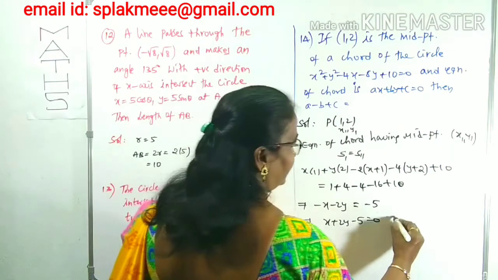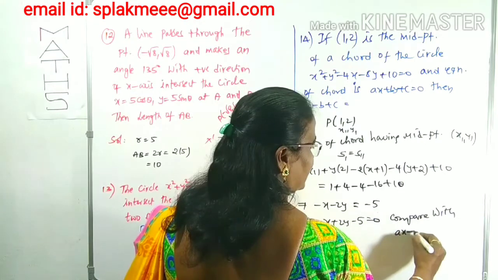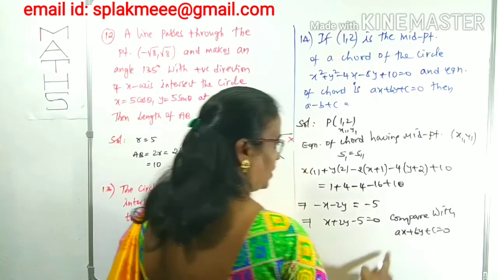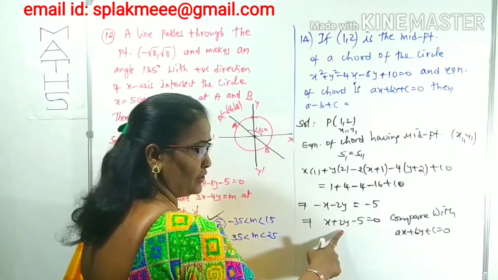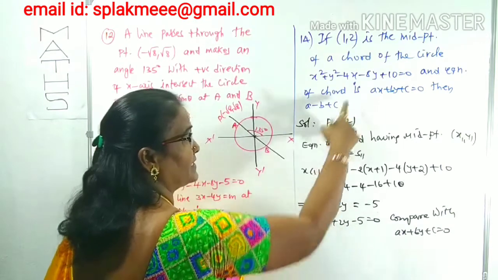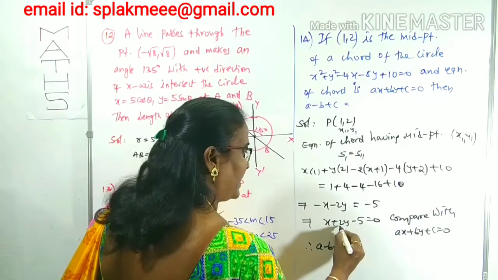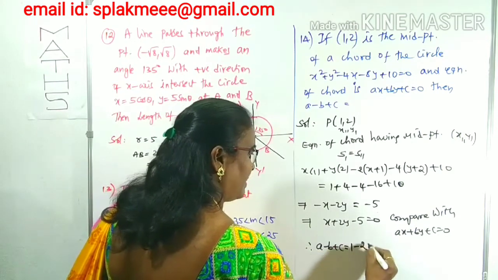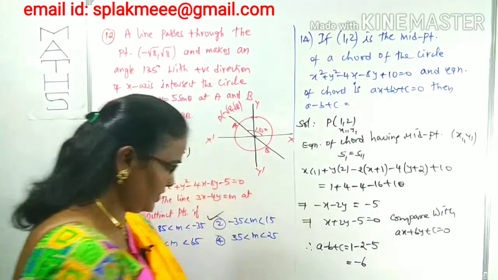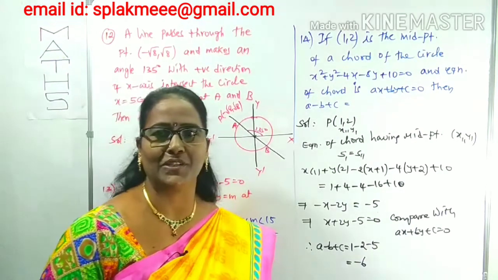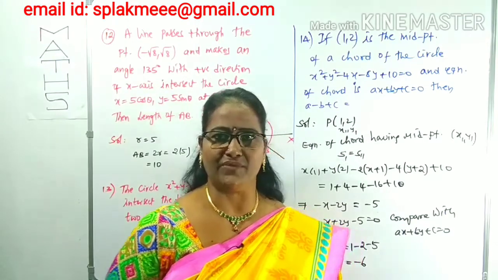Compare this with the given line ax plus by plus c equals 0. What is a? a is the x coefficient, 1. b is the y coefficient, 2. c is the constant, minus 5. What is being asked? a minus b plus c: a is 1, b is 2 with a minus, c is minus 5. So 1 minus 7 is minus 6. Like that we can do this question. Here I used the formula for the equation of the chord having midpoint (x1, y1): S1 equals S11.